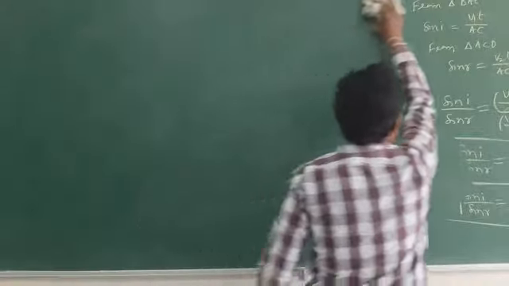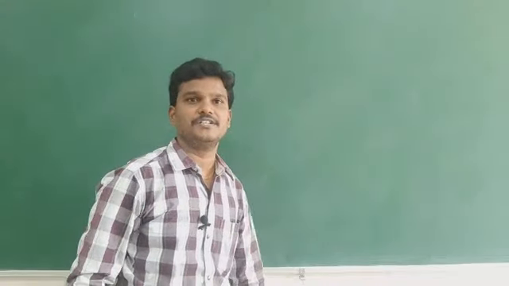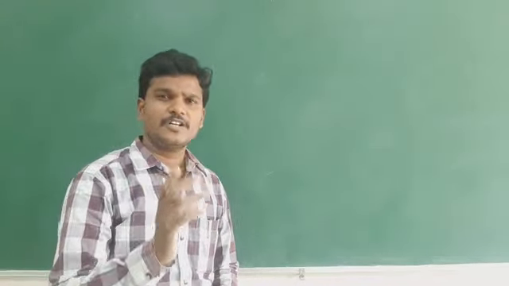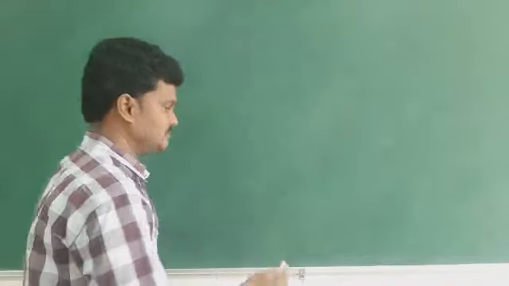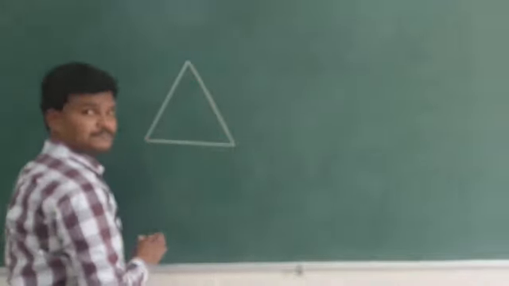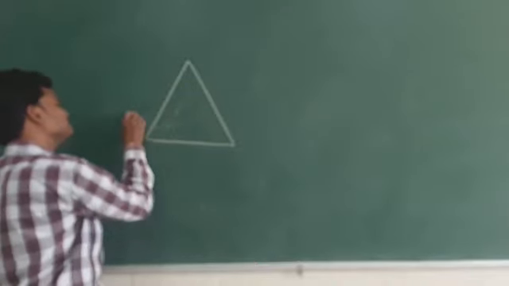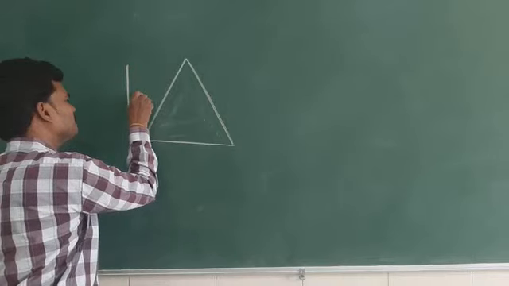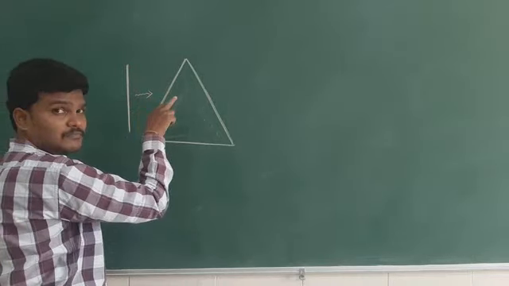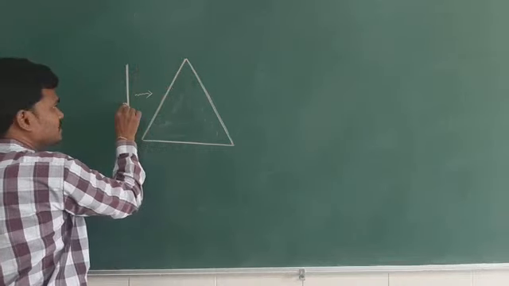Before that, let us see what happens when a plane wavefront is incident on a prism. Some general questions. In the schedule I didn't mention it, but from NCERT let me teach. Let us suppose a plane wavefront is incident on the prism surface. See, this is the prism whose refractive index is n. This is the medium. If a plane wavefront is incident on the prism surface, let us see how it will come. This is the direction. You have to draw a straight line like this. See, what is this?